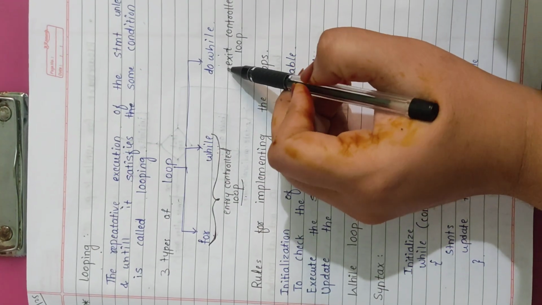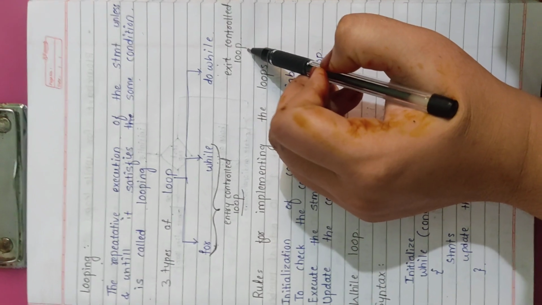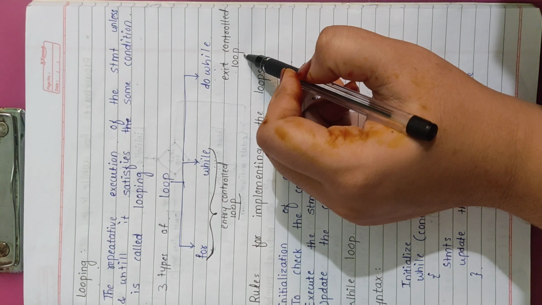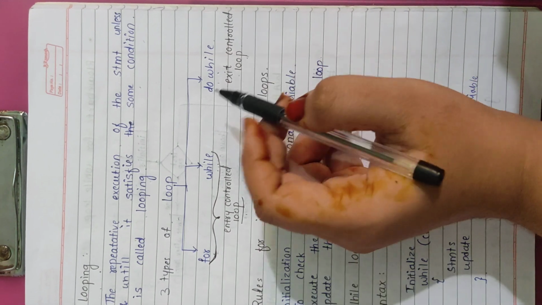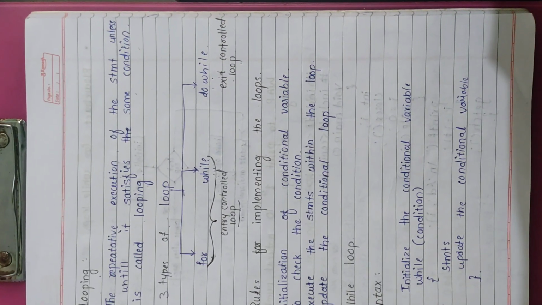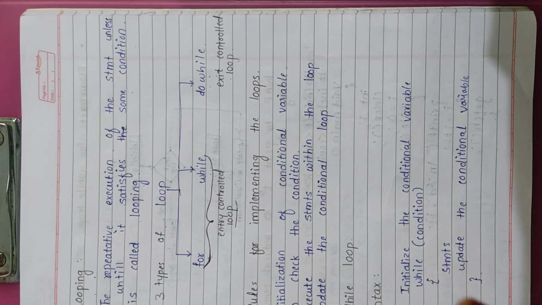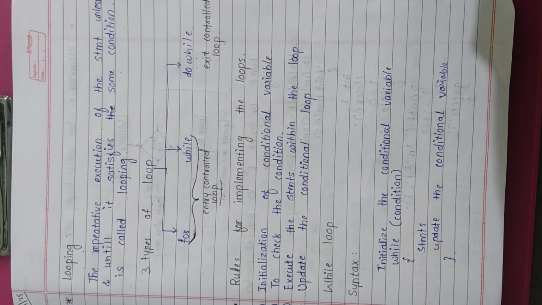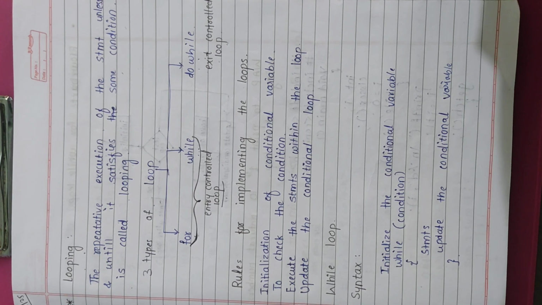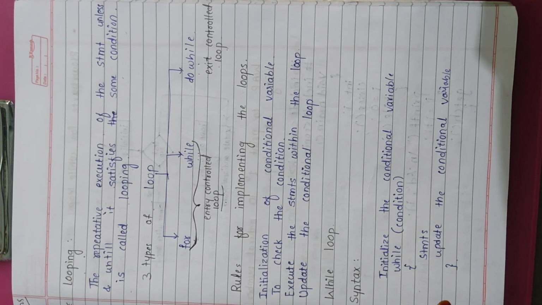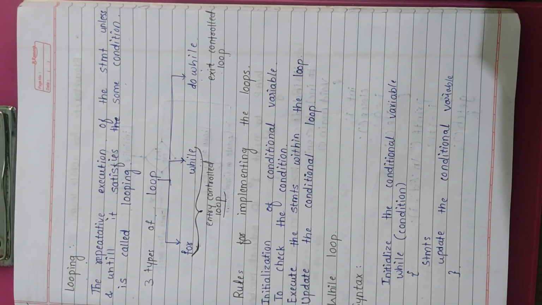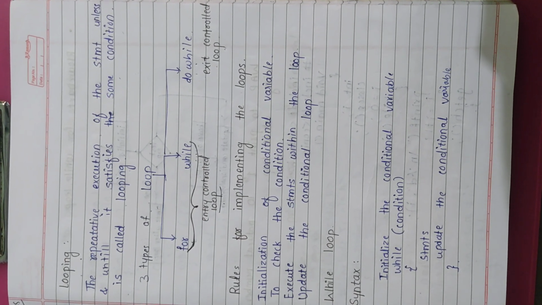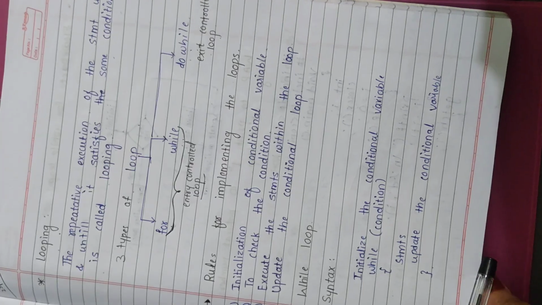But in the do while loop or exit control loop, this will not happen. In this exit control loop, even if the condition is false, the variable still enters the loop, and at least once it prints the statement within the loop block, and then it checks the loop condition and then works as the other loops work.